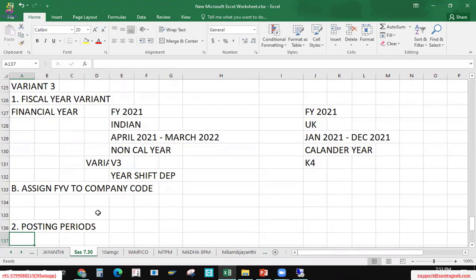What is this posting period? Now, let's say, for example, we have defined the fiscal year. Okay, so this is a V3, this is a K4, done. Either we are following calendar or non-calendar year. In our company, we have defined. Now, which company books we will open or which month books we will open in our company is defined with the help of these posting periods.